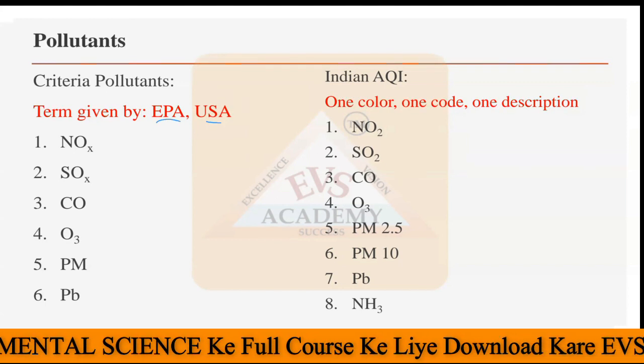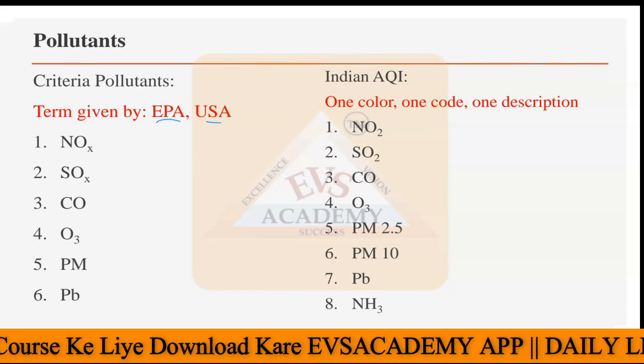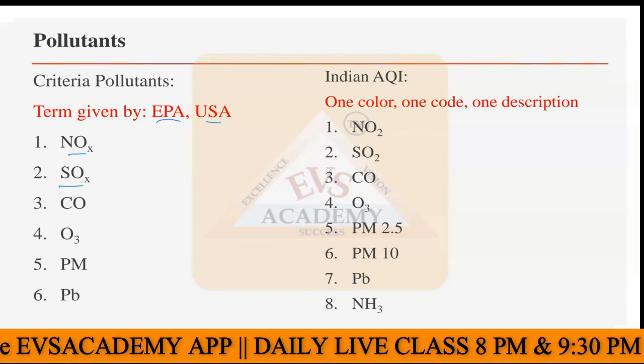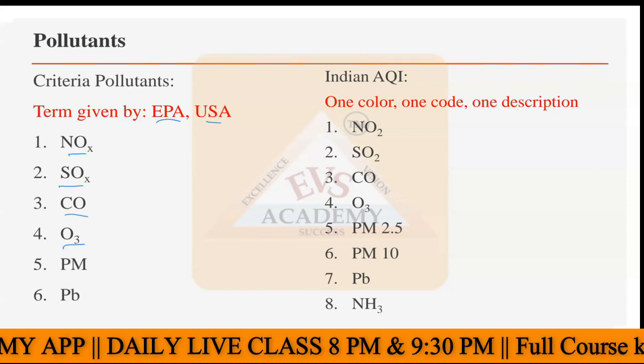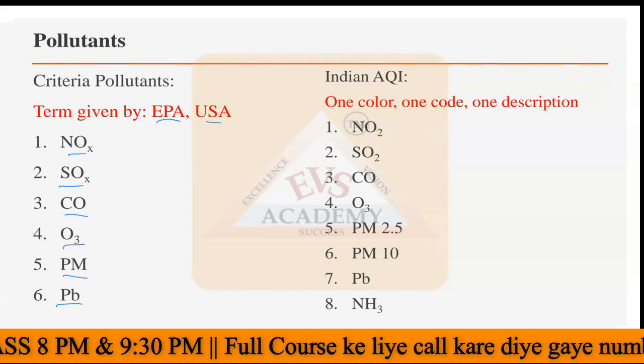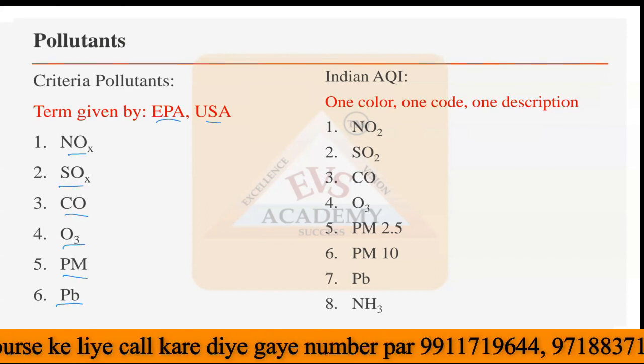What are the criteria pollutants? The criteria pollutants that you can see here are NOx, so here NO and NO2 both will come, then SOx, SO2 and SO3 both will come under this category, carbon monoxide, ozone, particulate matter, and lead. All these six are termed as criteria pollutants according to the EPA USA.